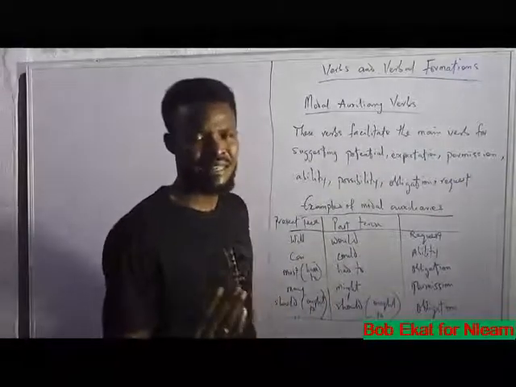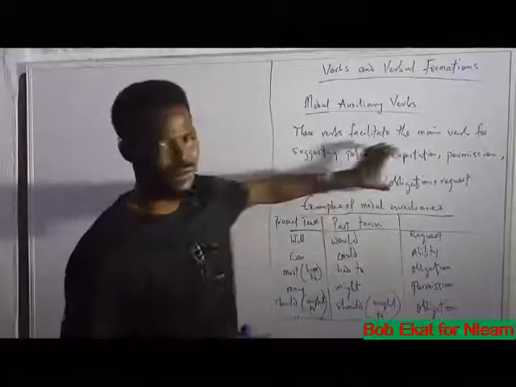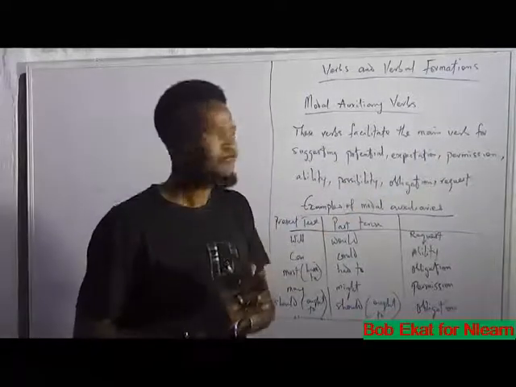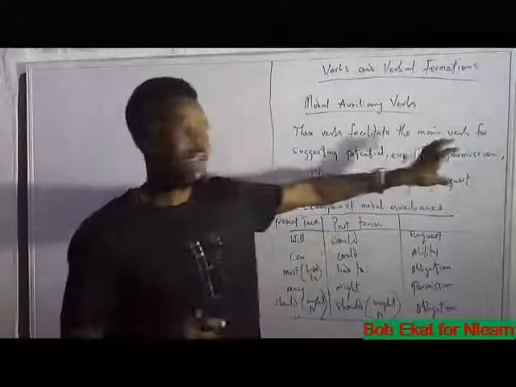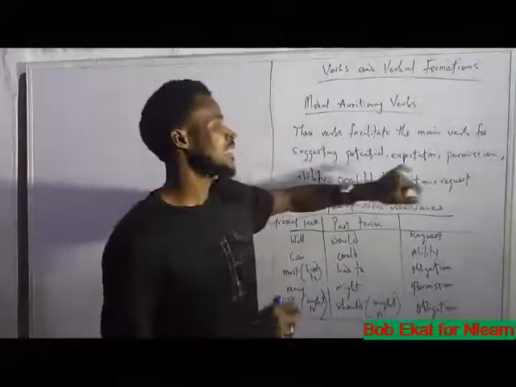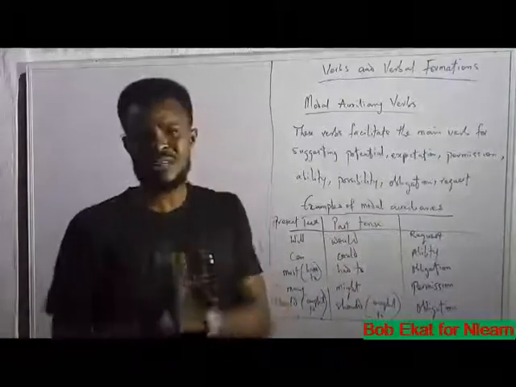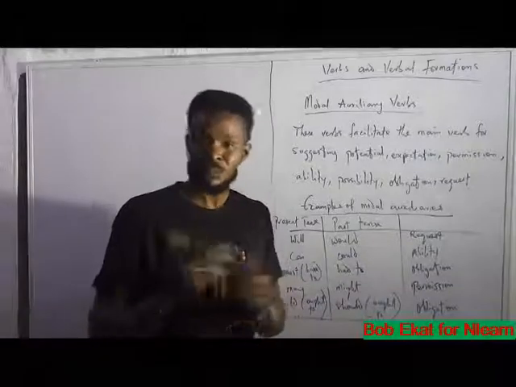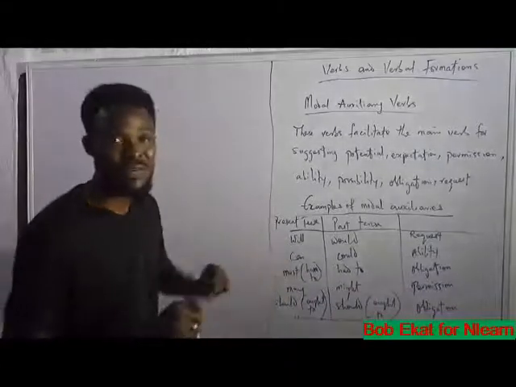What we mean is that verbs of this nature play these numerous roles that we have mentioned here. The roles of modal auxiliaries have been listed here: potential, expectation, permission, obligation, and the rest of them. Now let's go to examples of modal auxiliaries. First example is will.